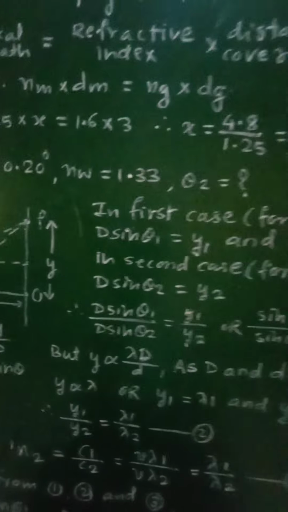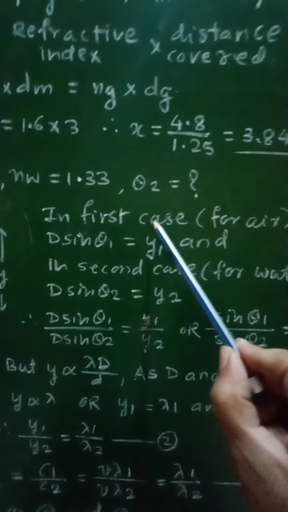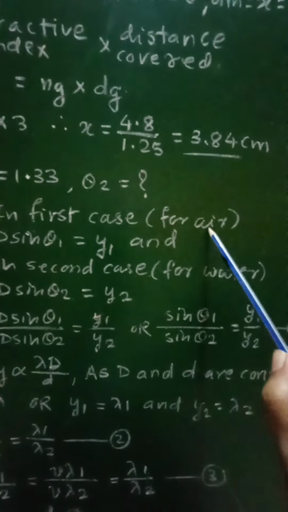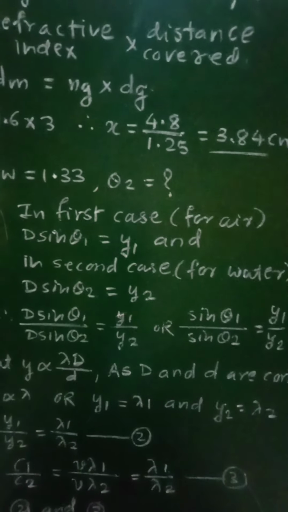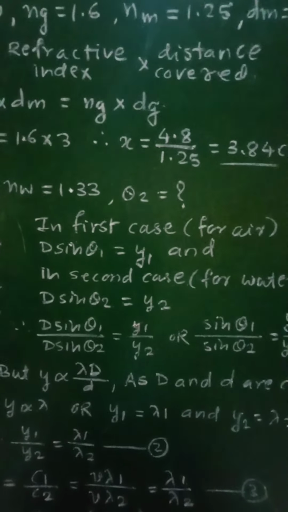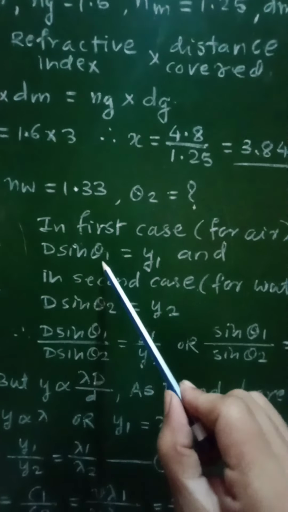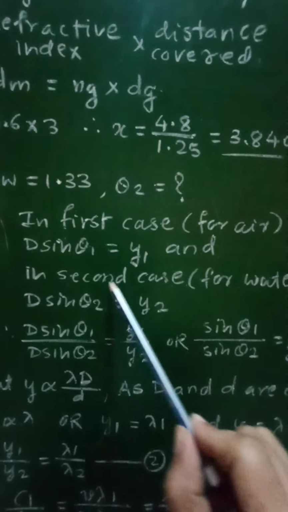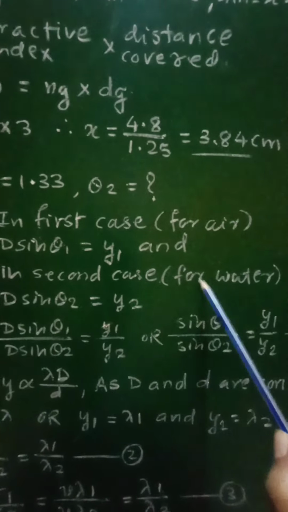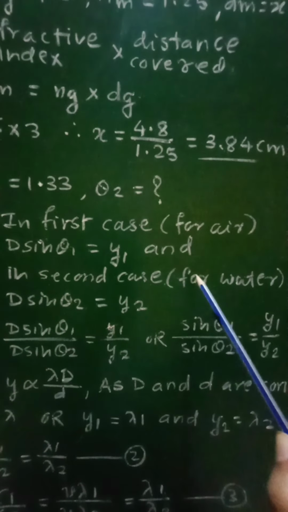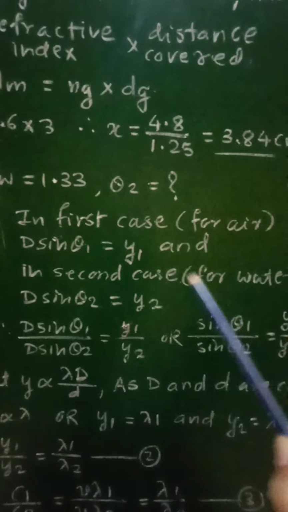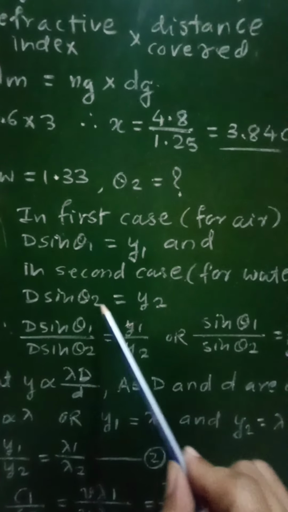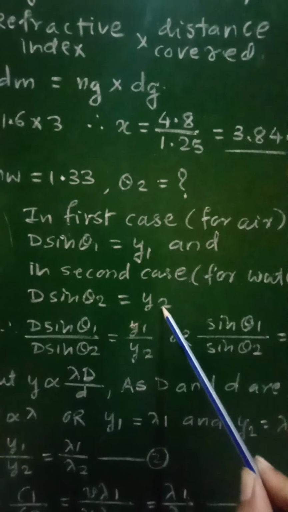So for air, D sin theta 1 will be equal to y1, and for water, D sin theta 2 will be equal to y2.